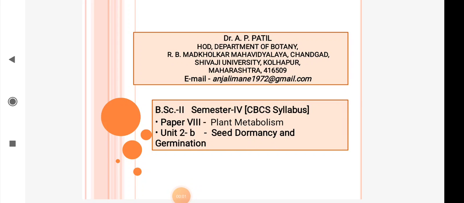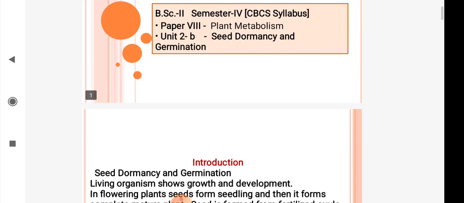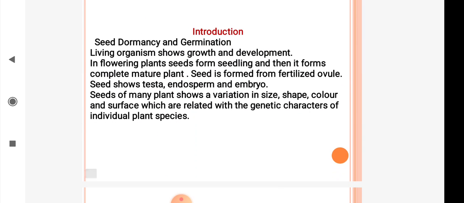Students of BSc Second, Semester 4 CBCS syllabus. Paper number 8 is Plant Metabolism and Unit number 2 is Seed Dormancy and Germination. Today we will see about this topic, seed dormancy and germination.